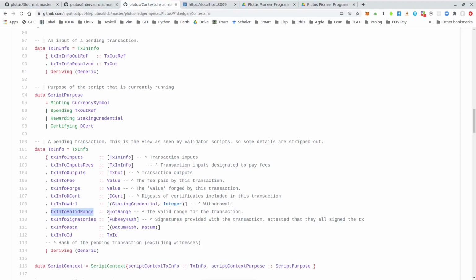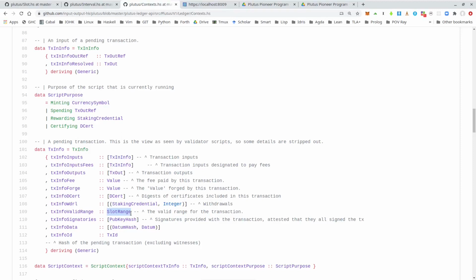We will look at that type in detail in a moment, but basically it gives a valid time interval. It is a time interval. So it says this transaction is valid between this and that slot. And that is specified in the transaction.